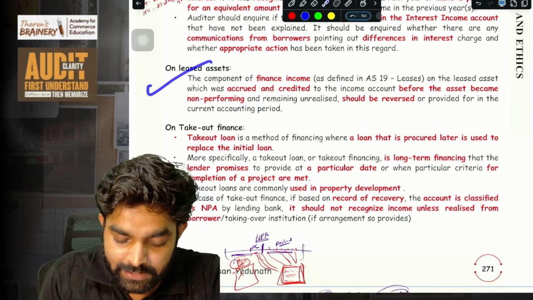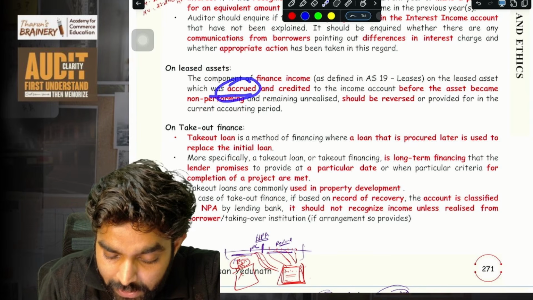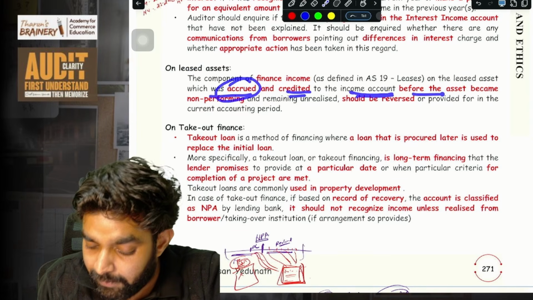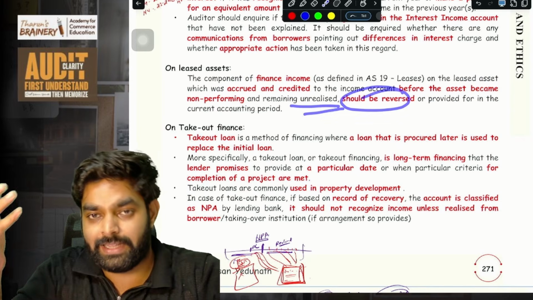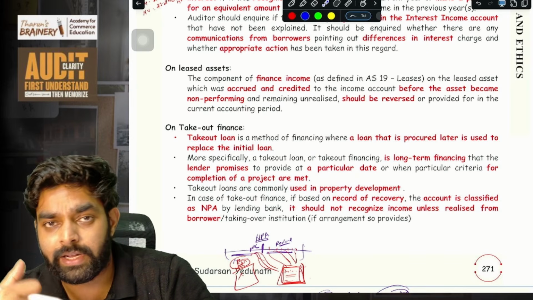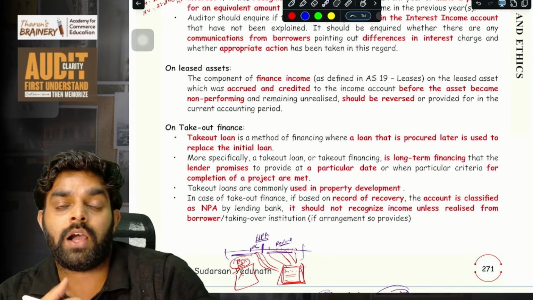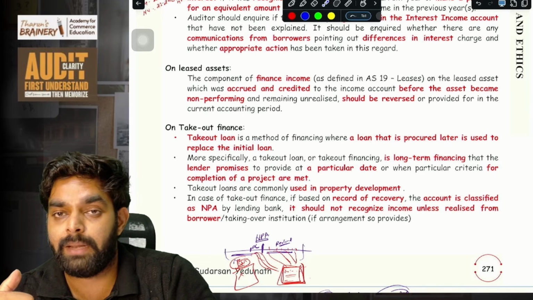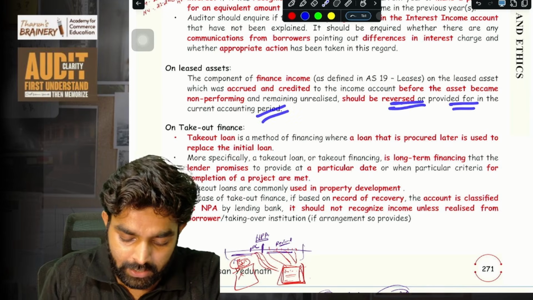Then on leased assets, the component of finance income on the leased asset which was accrued and credited to the income account before the asset became NPA and remains unrealized should be reversed. Same like that, if any leased asset becomes NPA, all the income that is recorded on accrual basis but not received yet, you need to reverse it. Same thing should be reversed or provided for in the current accounting period.